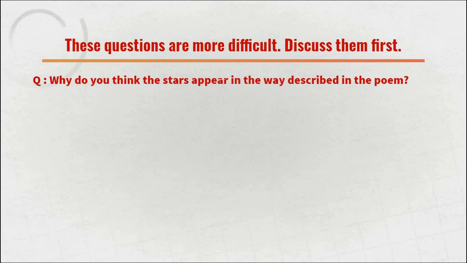These questions are more difficult. Discuss them first. Question number 1. Why do you think the stars appear in the sky in the way described in the poem? It means, why is it said in the poem that the stars are appearing by twos and threes? Why don't they fill the sky?